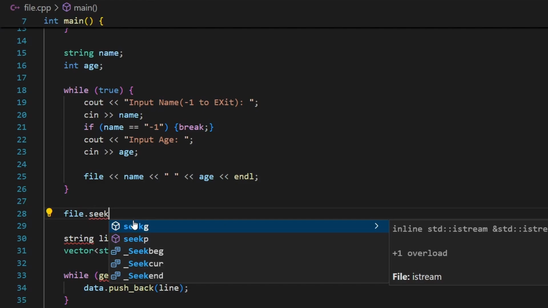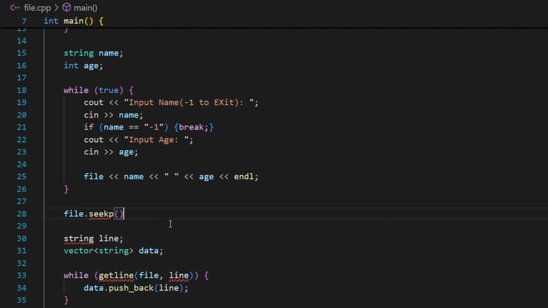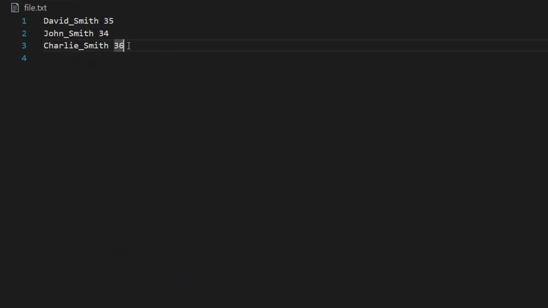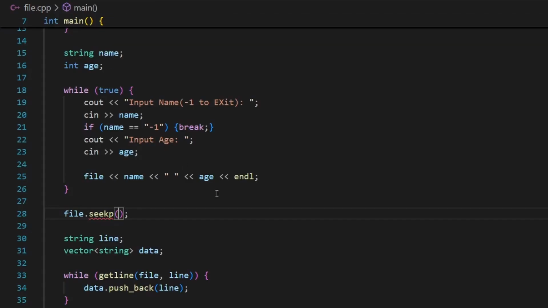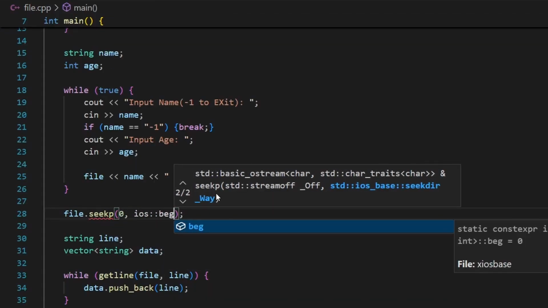Now, why does the fstream object have them both? Because it's a combination of ofstream and ifstream. Now, it doesn't matter which one you use. I'm going to use seekp for now because I just want to change the location, or I want to change where my pointer or the cursor points at. So instead of pointing right here, I want it to point at the beginning. How should I do this? Well, I could say seekp 0, ios::beg, or begin.